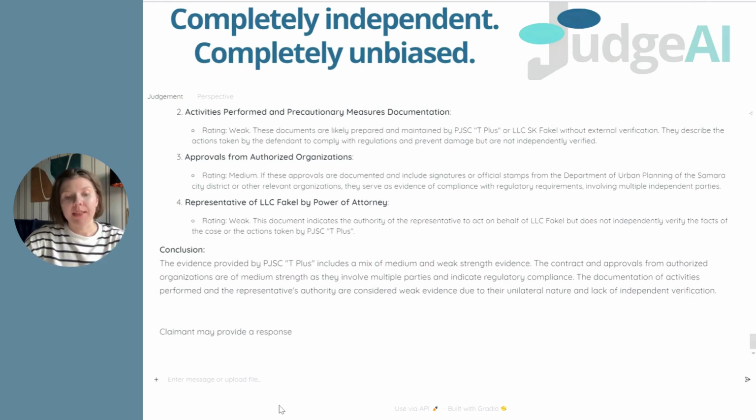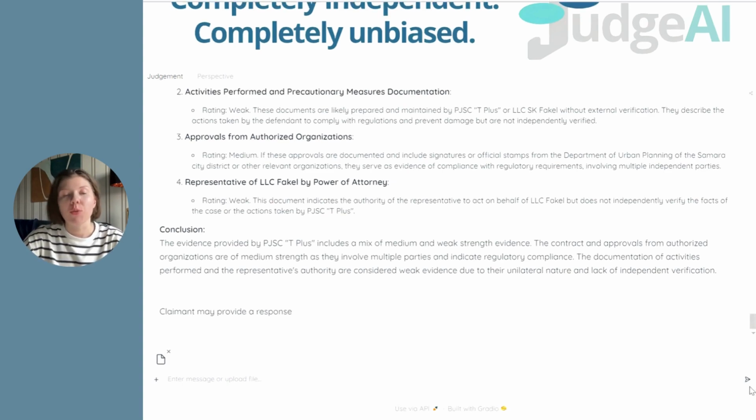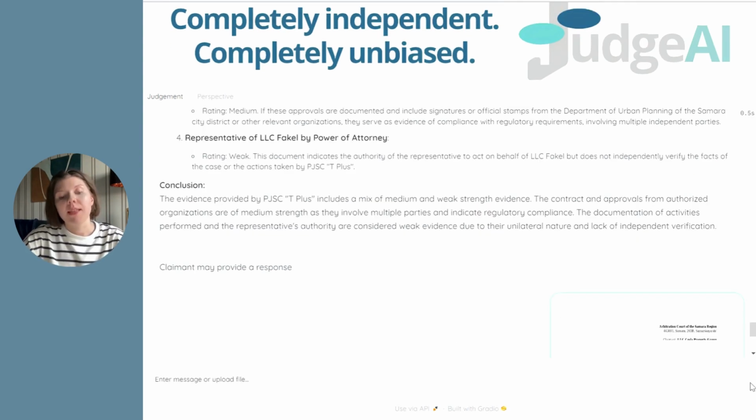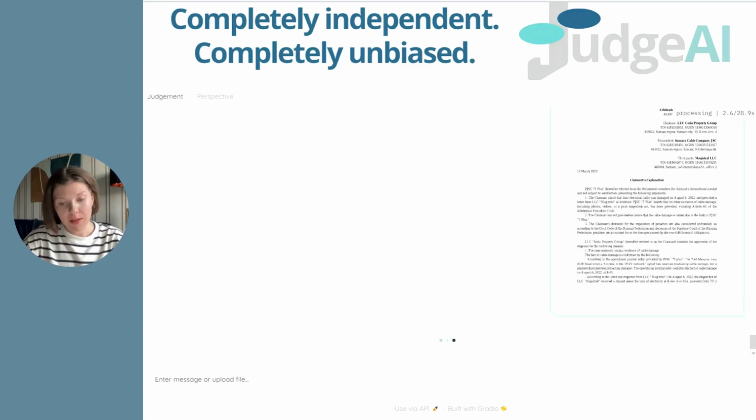After this, the claimant, having reviewed the respondent's objections, is invited to provide any explanations or additional evidence. This stage is optional for the claimant. They may choose not to provide any new evidence or explanations. However, the claimant has the right to provide additional explanations or evidence after reviewing the respondent's objections if they deem it necessary.